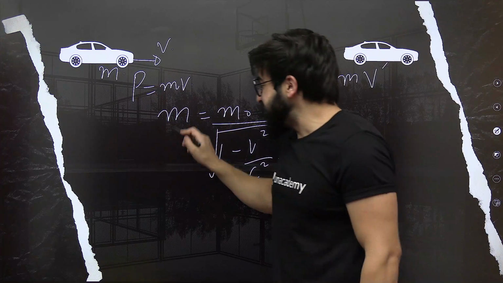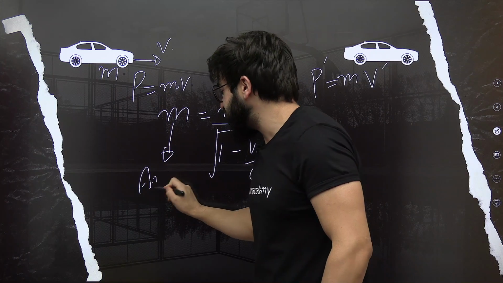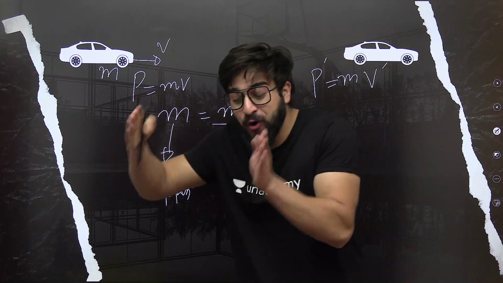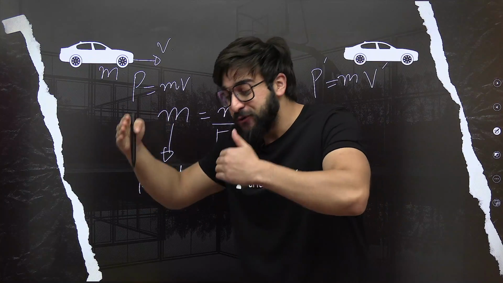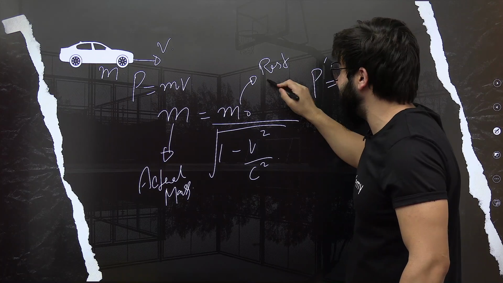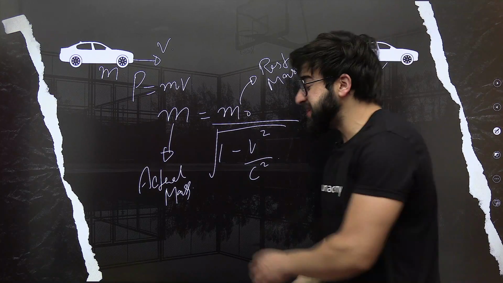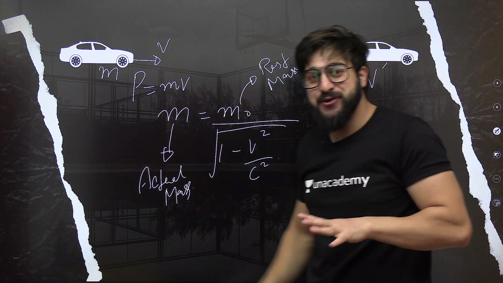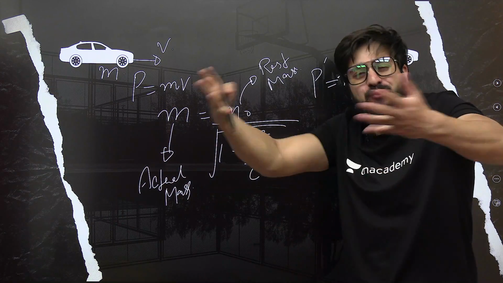This m is the actual mass, the mass in motion. When the body is at rest, whatever the mass of the body is, that's what we call the rest mass. That is not the actual mass. Keep that in your mind. When the body is in motion, if we calculate the mass of that body, that is the actual mass, what we call the mass in motion.